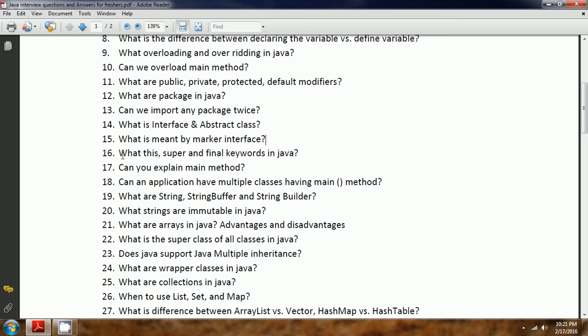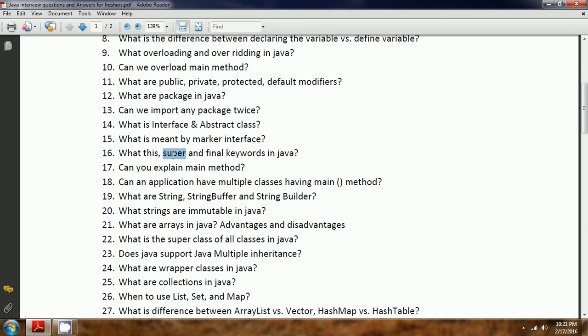Now, next question is, what are the this, super and final keywords in Java? Now let us talk about this. this always points to the current object. Whenever you have a requirement to represent the current object, then you can use this. And super always represents the superclass object. That means let us consider you have a superclass and a subclass.